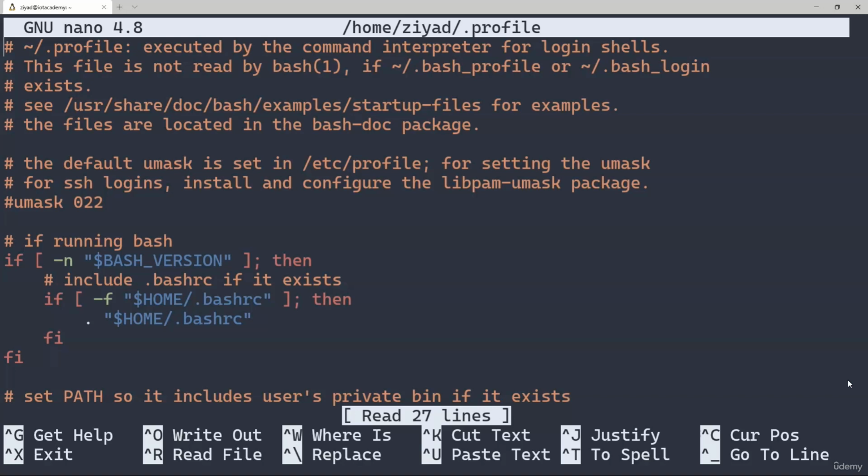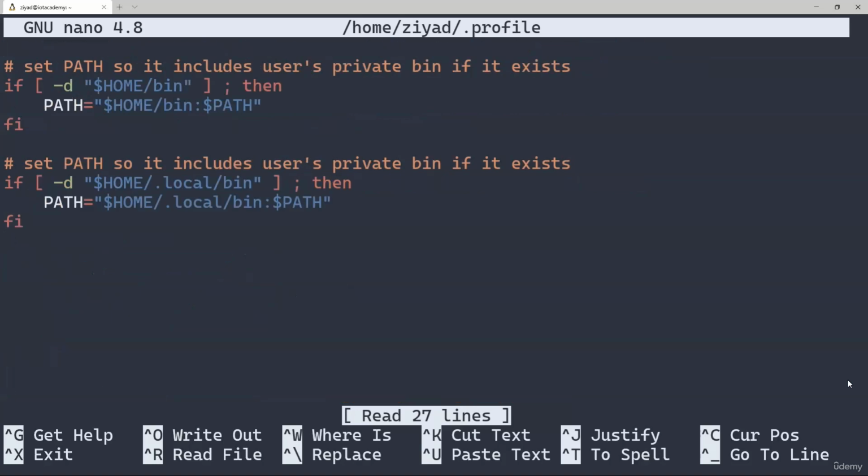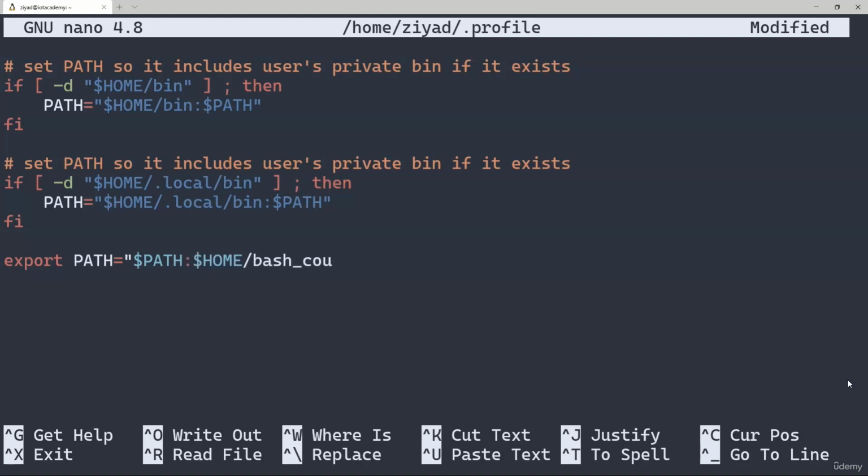Now, if we scroll down to the bottom of this file, we can update our path by adding in export PATH equals, then open some quotes, $PATH, colon, $HOME/bash course/scripts. Now what this does is overwrite the path variable to include our scripts folder at the very end of our path.